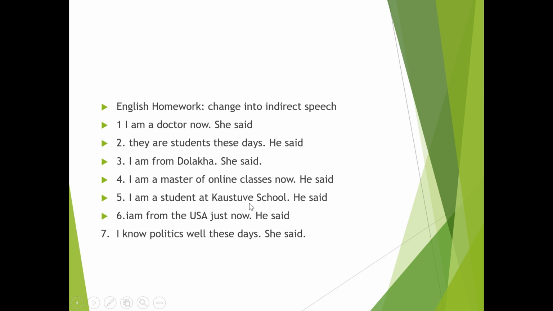Okay. I'm a student at Kaustubh School. How do you change? He said that he was a student at Kaustubh School. I am from the USA just now. And how is it changed? He said that he was from the USA just then. I know politics well these days. She said that she knew politics well those days. These days changes into those days.